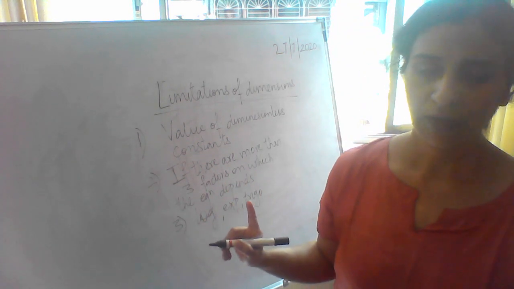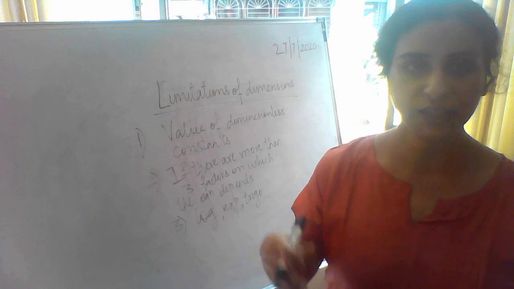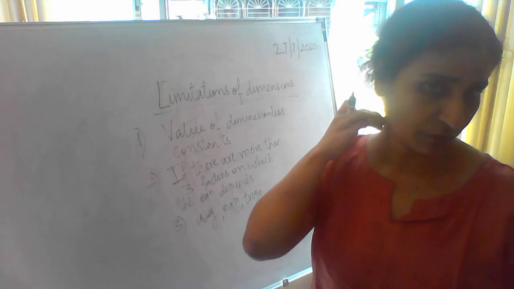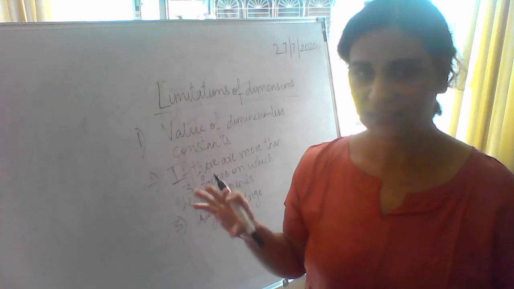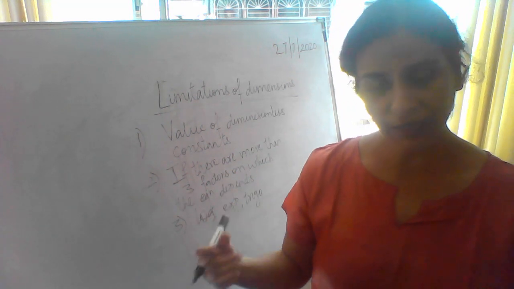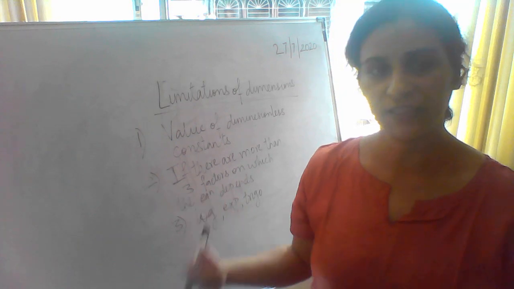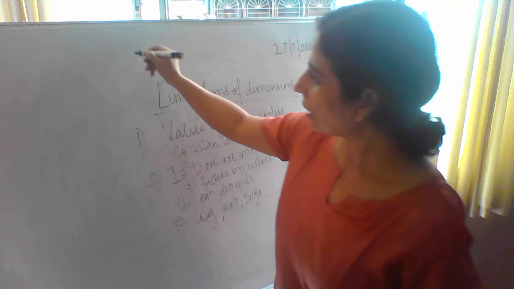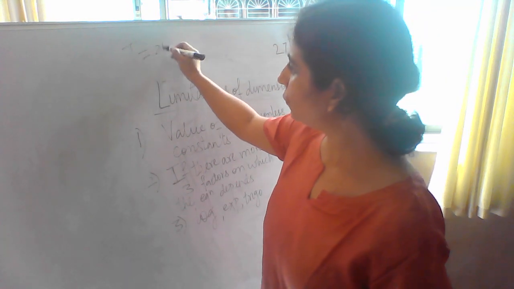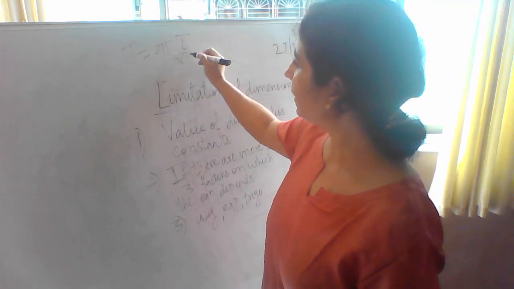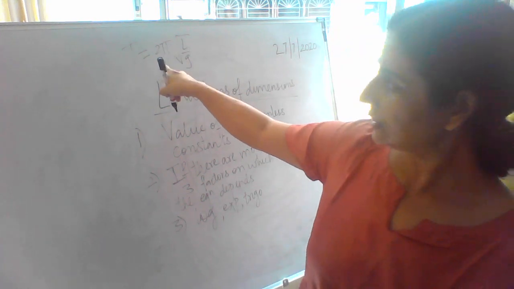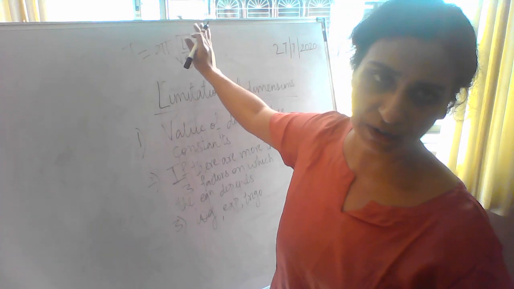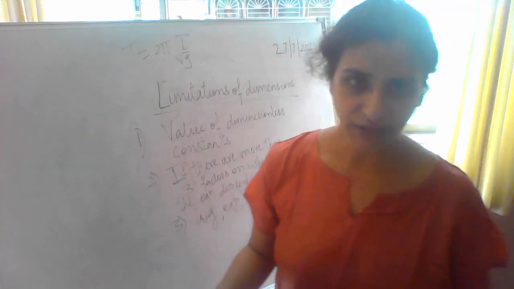So somewhere if I want to write a constant as 2 pi, T is equal to 2 pi under root of L by g. This is the equation for a simple pendulum. 2 pi is out of scope. With dimensions I will get the formula T is equal to under root of L by g. I will not get the number 2 pi. I will just get L by g if I use dimensions. So this is the limitation.